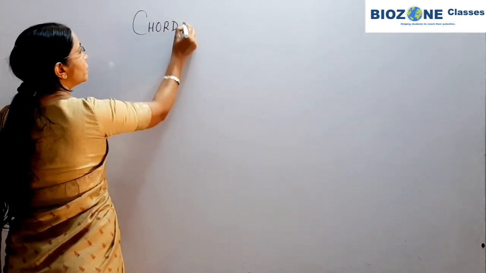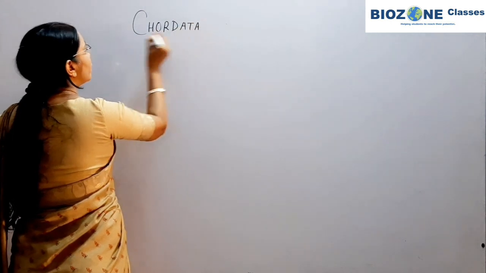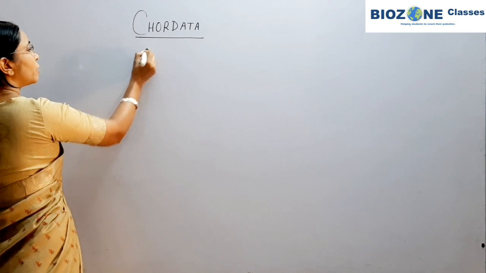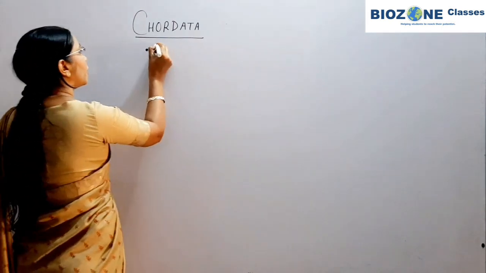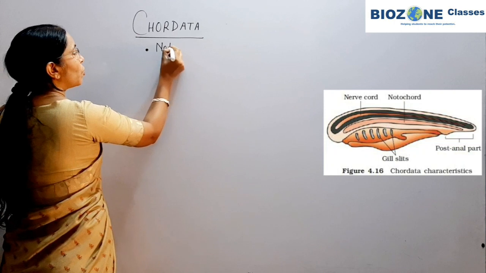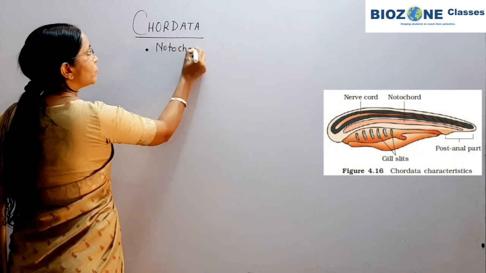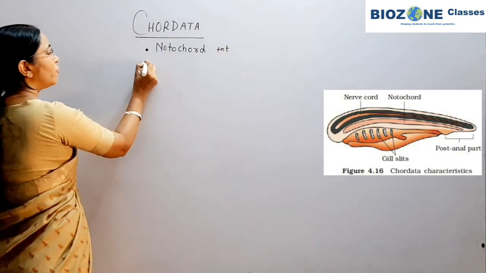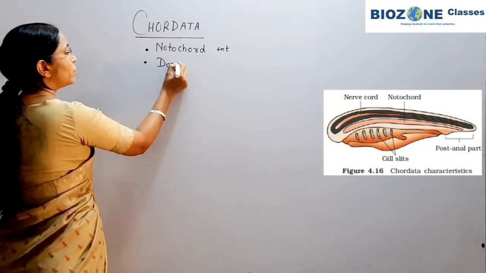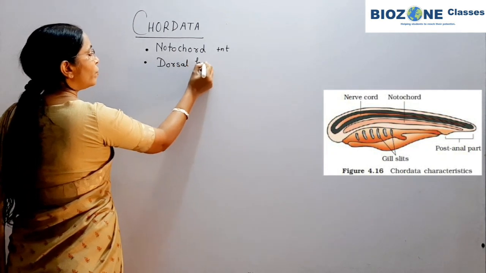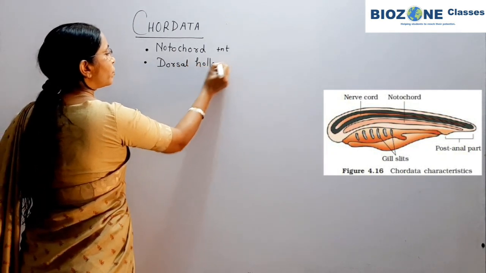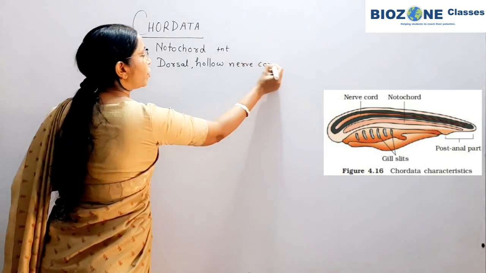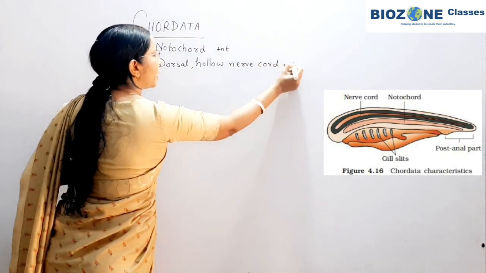Now, when we deal with the important features of Chordata, there are 3 important features. First, notochord is present. The second important feature, dorsal hollow nerve cord is present.